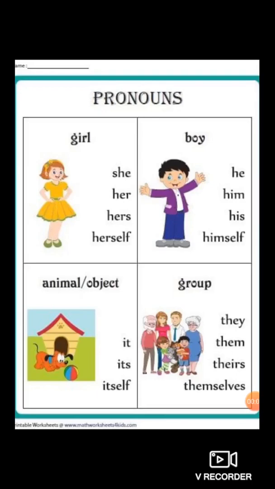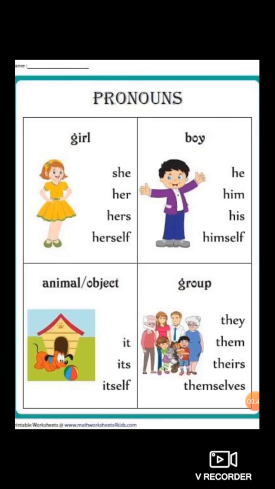So students, see here pronouns. When girl is there, we usually use she, her, hers, herself. She is pretty. She will do it by herself. Whereas when there is boy, we use he, him, his, himself. When there is object or animal, we use it, its, itself.